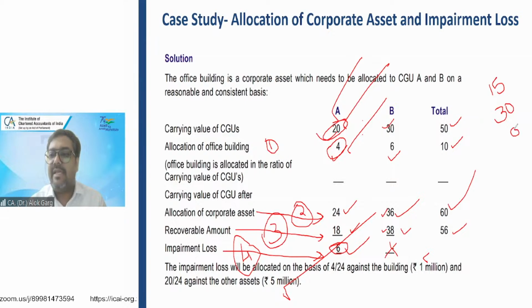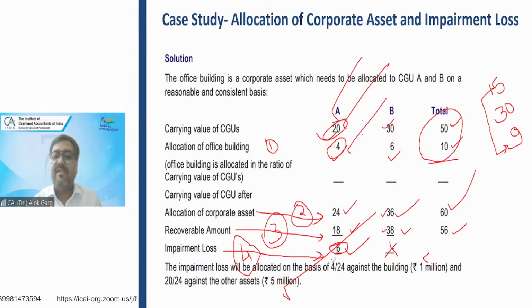And 9 million is the carrying value of corporate asset after impairment. Correct? Is that correct? So out of 60, you got the value which is 30 plus 15, 45 plus 9, 54, because 6 million is the impairment.